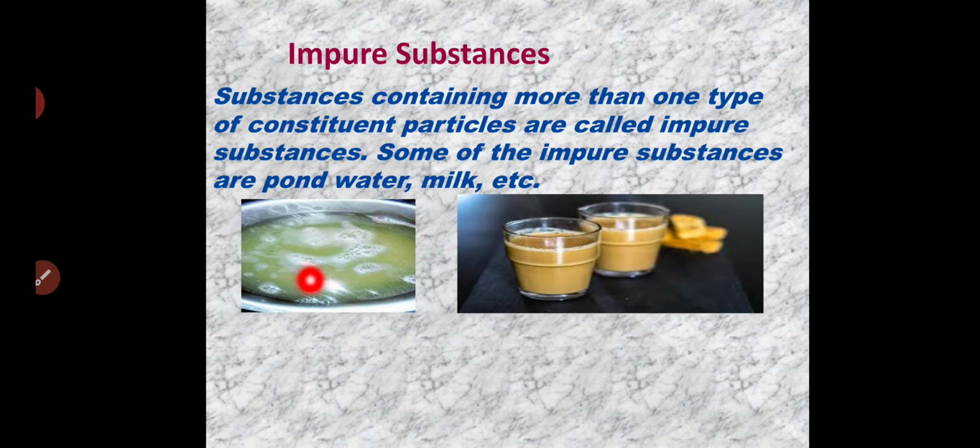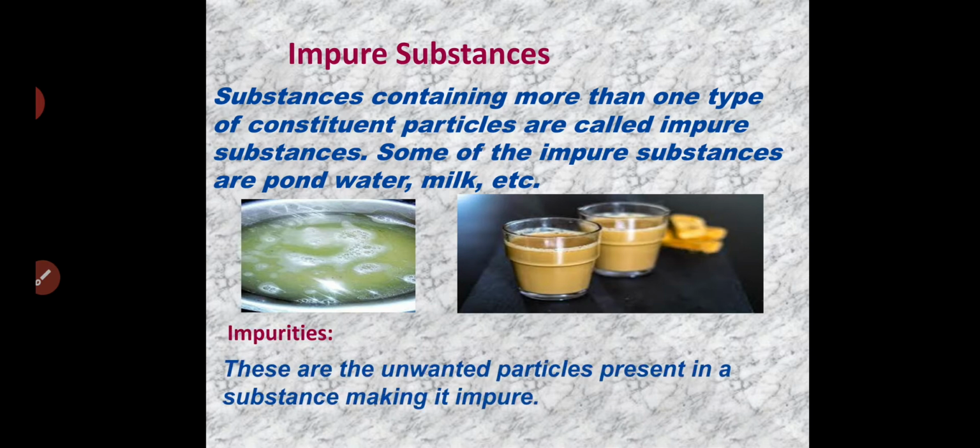So that time we can call that substance an impure substance. So what are the impurities? Impurities are the unwanted particles present in the substance making it impure.